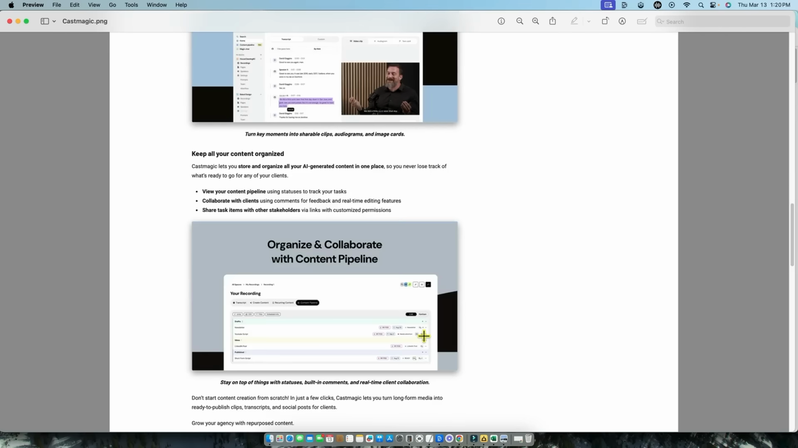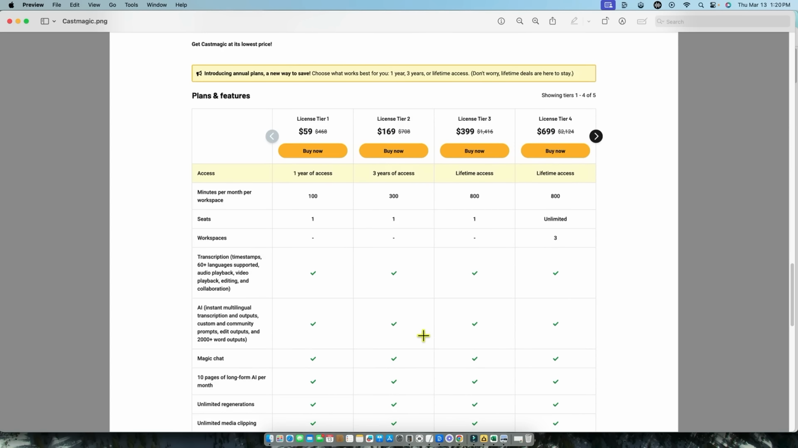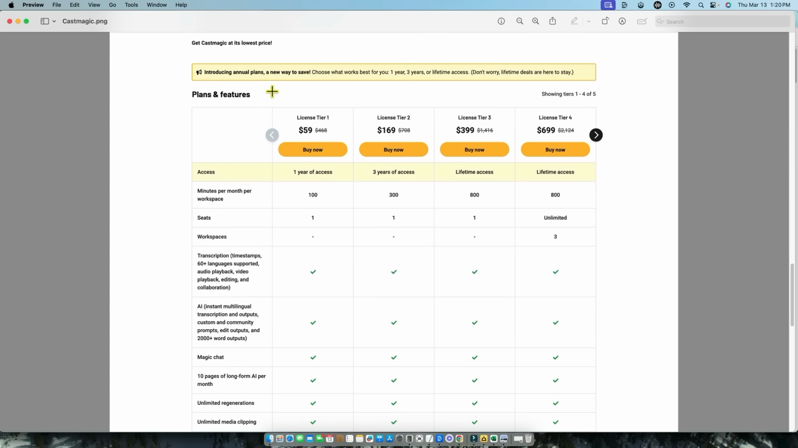You can see all this stuff right over here, but I want to go down to the pricing. Now, introducing annual plans, a new way to save. Choose what works best for you: 1 year, 3 years, or lifetime access. Don't worry, lifetime deals are here to stay. I do think this is a new thing that AppSumo is going to be testing out with larger vendors. Now they're getting over 150,000 visitors, Castmagic. And in order for AppSumo to make deals and bring in these larger vendors that were successful, let's at least give them a hand and clap for them that they are successful.